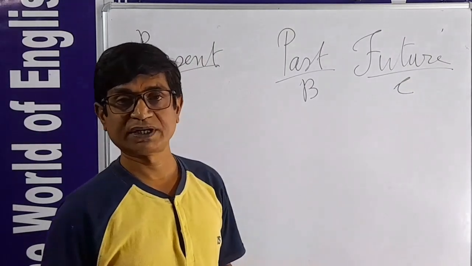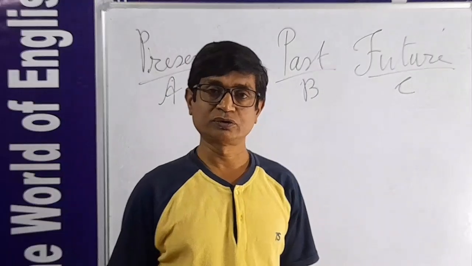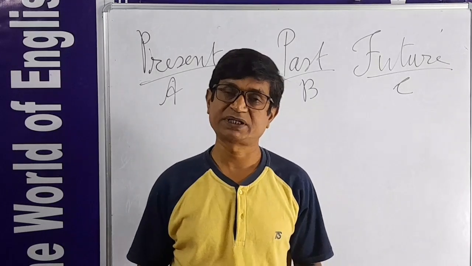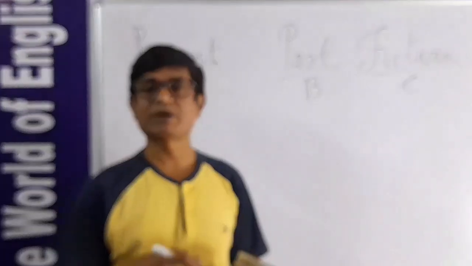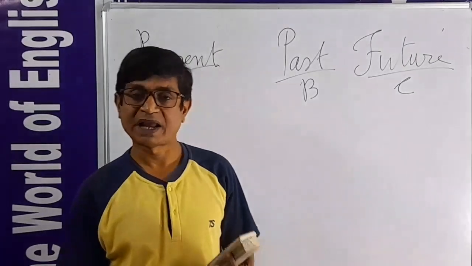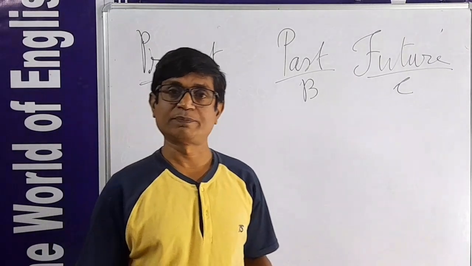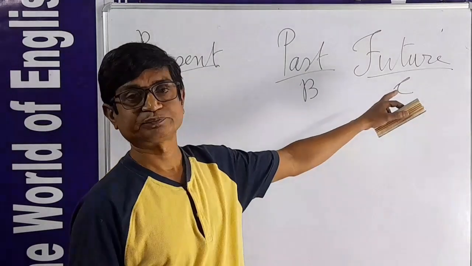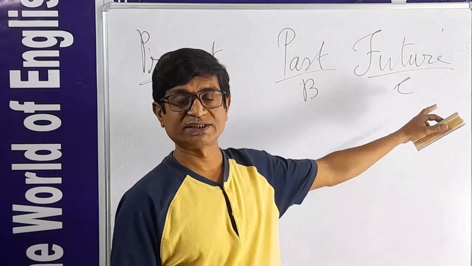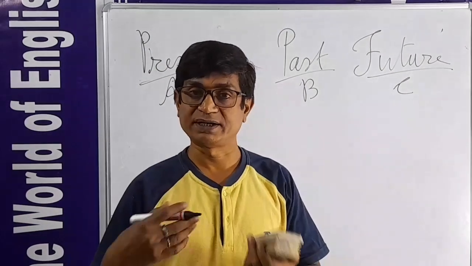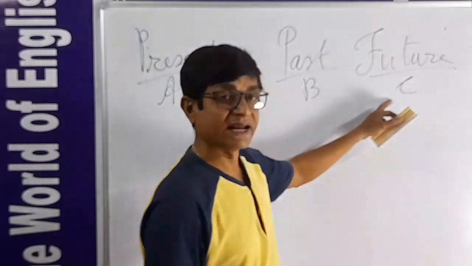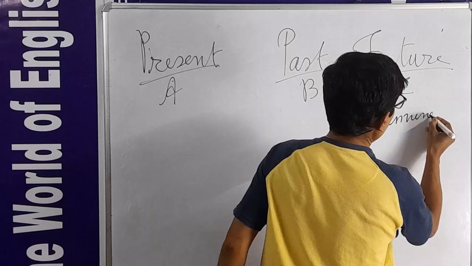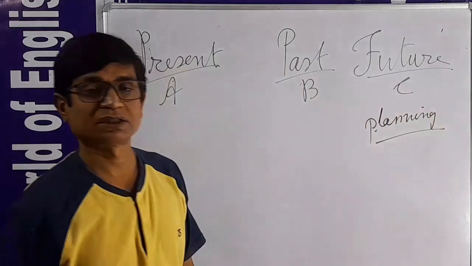What will happen tomorrow, we don't know. Tomorrow something good may happen, something bad may happen. But we expect something, we make a calendar about tomorrow, we plan the actions of tomorrow. That's why we need the future. What is the future needed for? For planning, for a calendar.